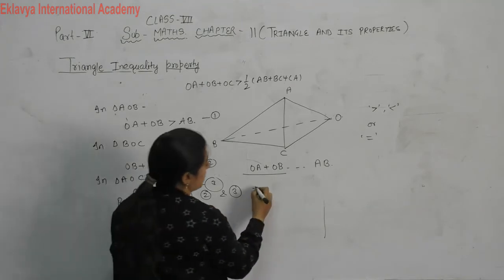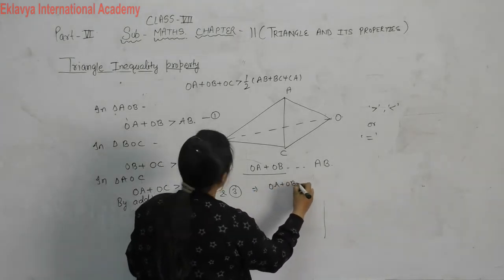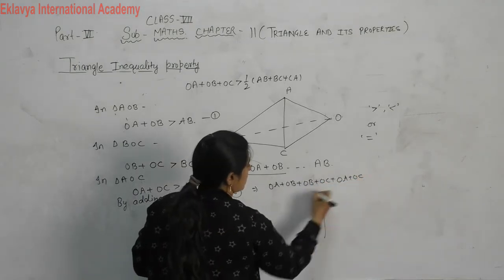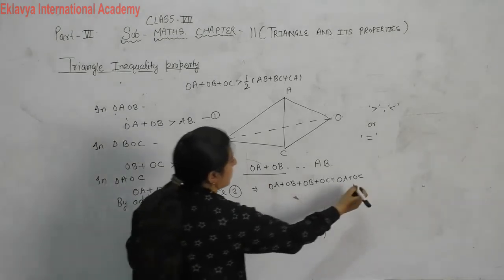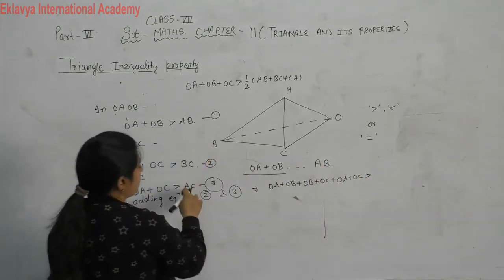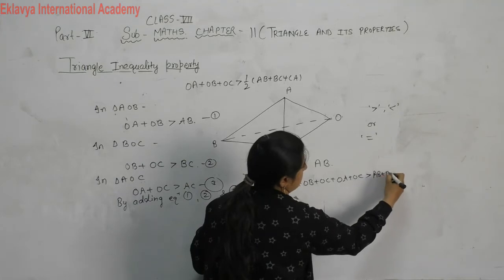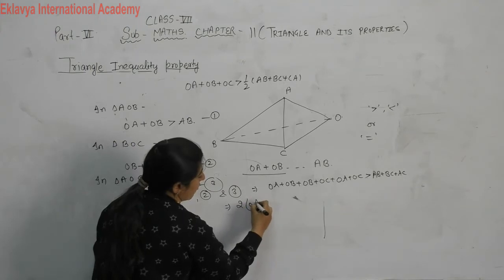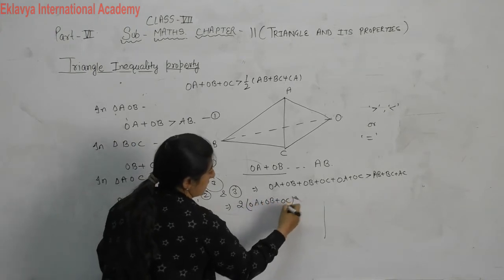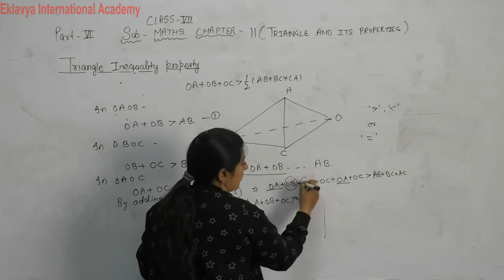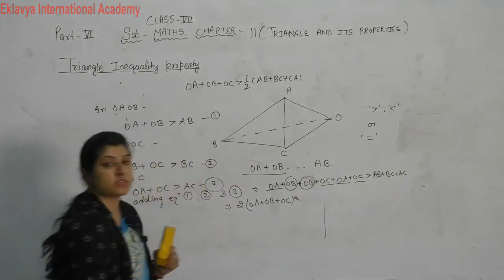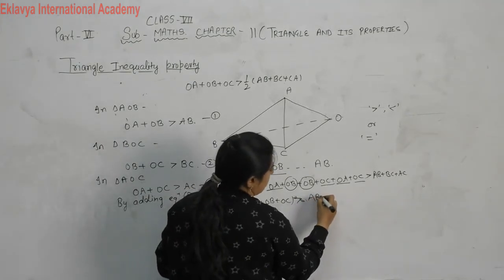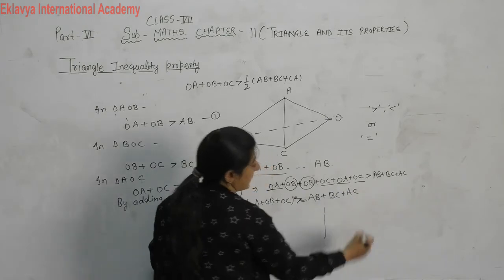Add it, then you get OA plus OB plus OB plus OC plus OA plus OC greater than AB plus BC plus AC. If you see properly, it becomes twice of OA plus OB plus OC: twice OA, twice OB and twice OC is greater than AB plus BC plus AC.